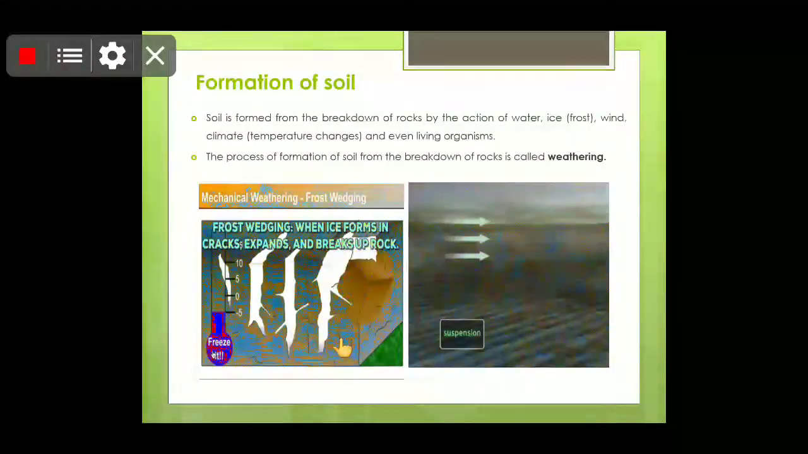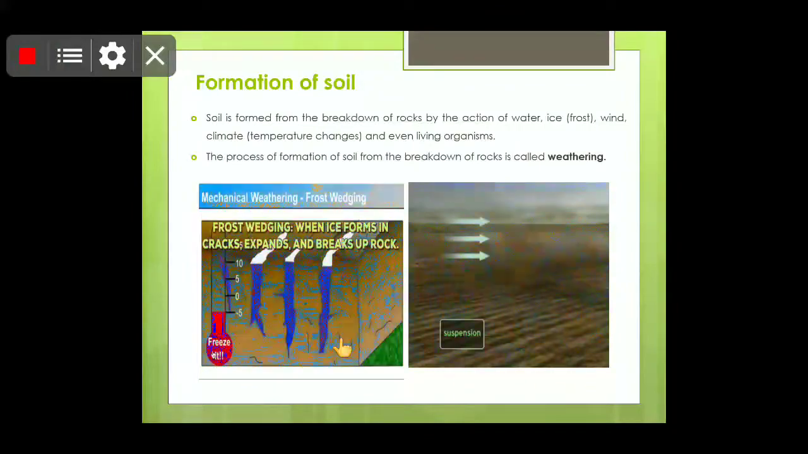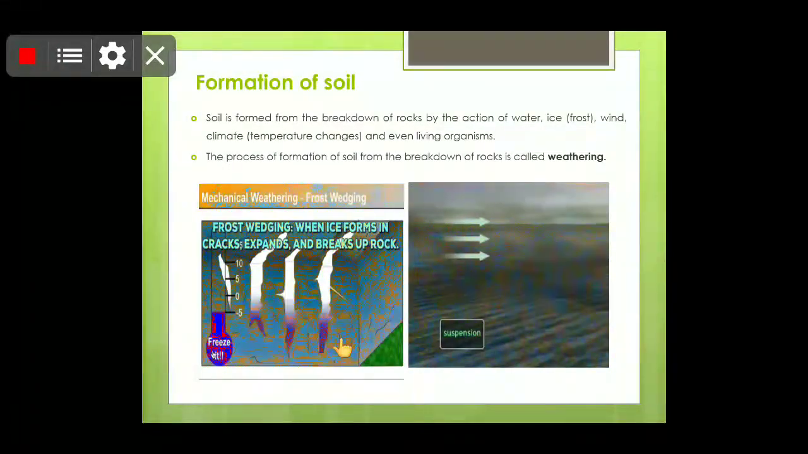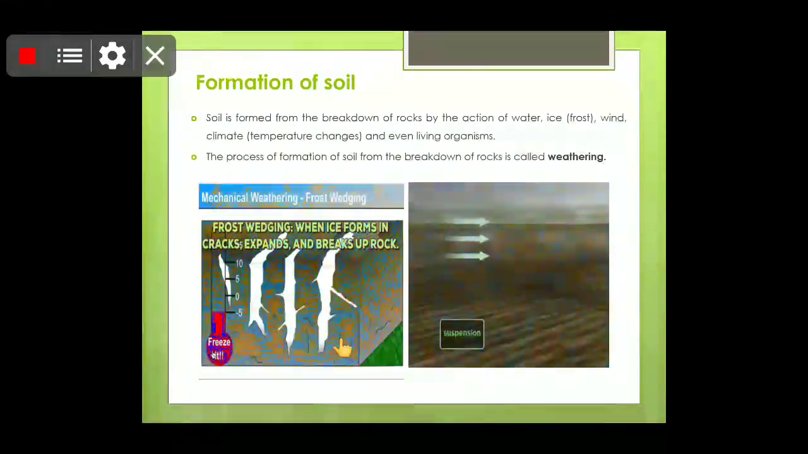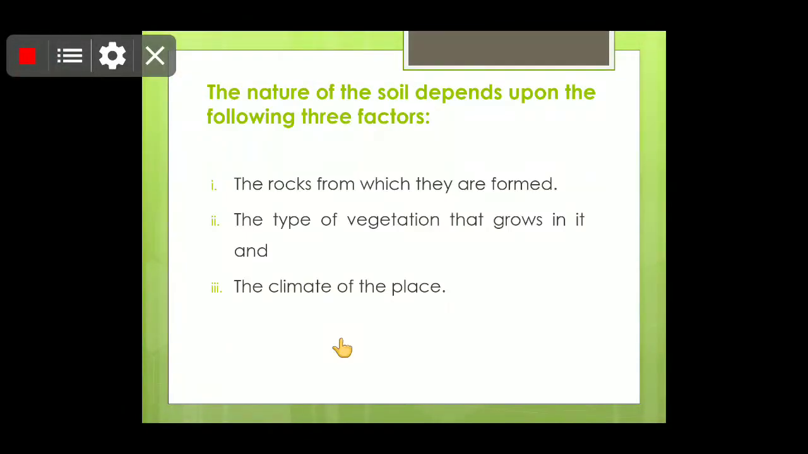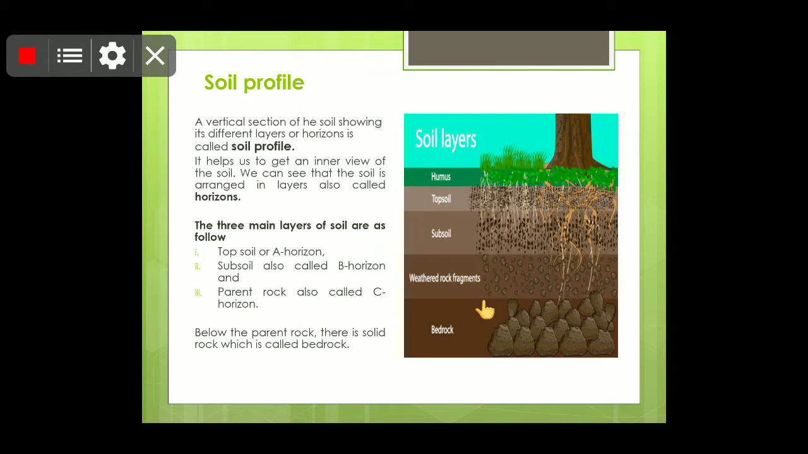So the nature of the soil, children, formed by the breaking down of the rock particles depends upon three main factors. Majorly, the three factors are the rocks from which it has been formed, the type of vegetation that grows in it, and the climate of the place. So children, these are the three factors on which the nature of the soil depends. Children, now we will talk about soil profile.